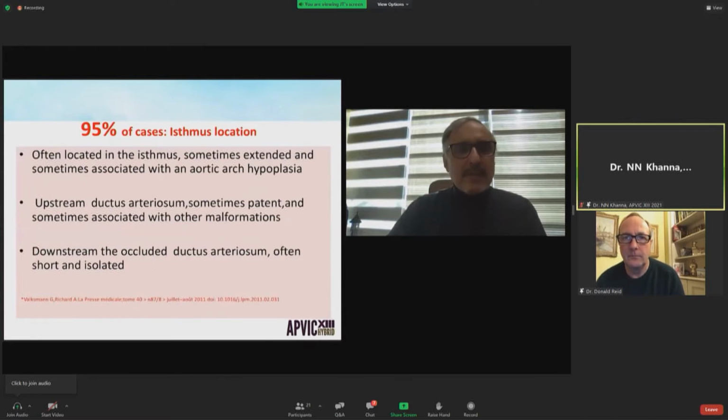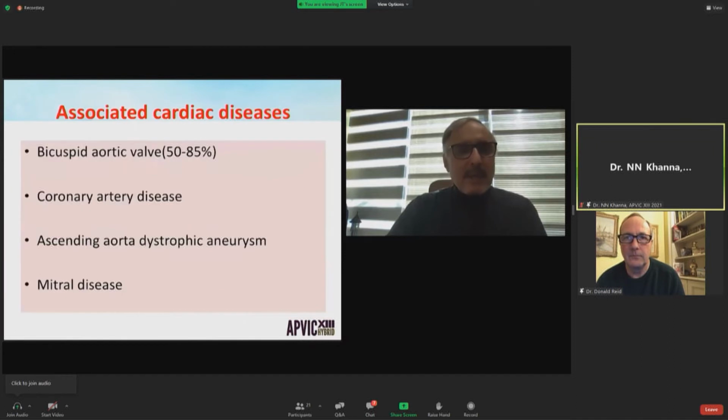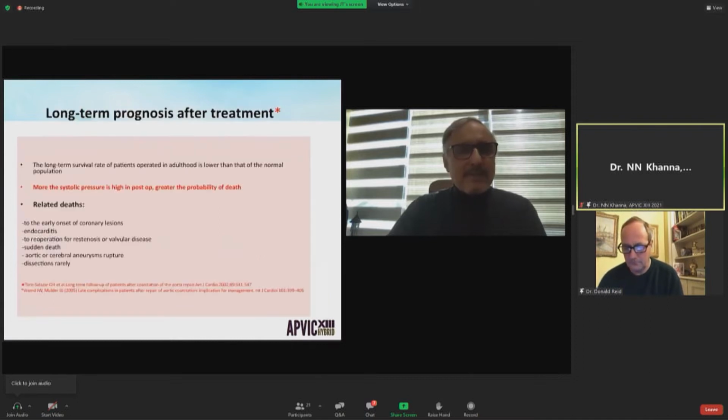95% of coarctations are located in the isthmus. Cardiac diseases are frequently associated, such as bicuspid aortic valve, and also ascending aorta dystrophic aneurysm and mitral disease. The higher the systolic pressure is postoperatively, the greater the probability of death. Deaths are related to the early onset of coronary lesions, endocarditis, and aortic or cerebral aneurysm rupture.